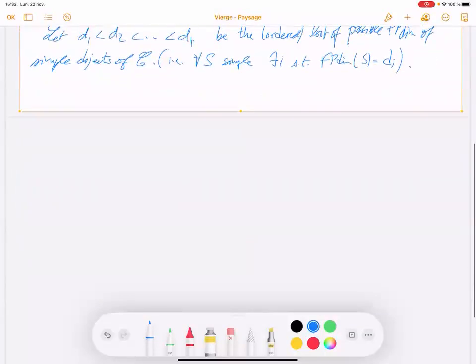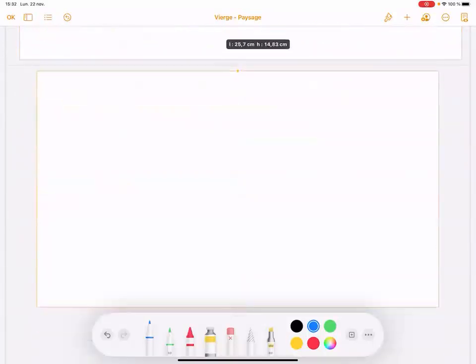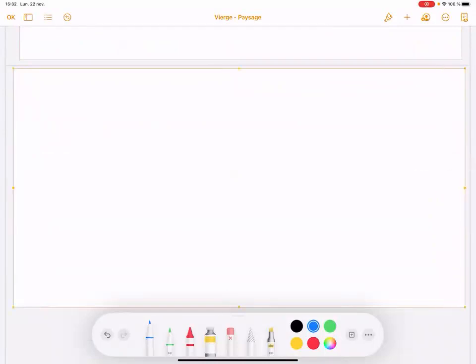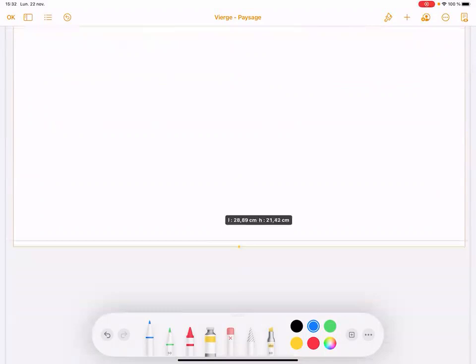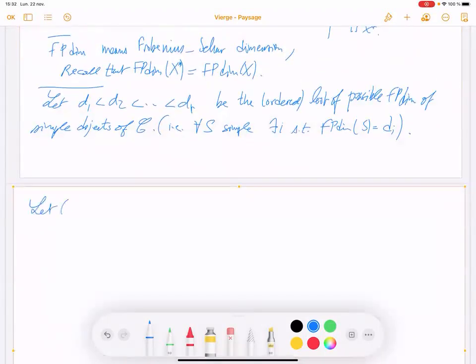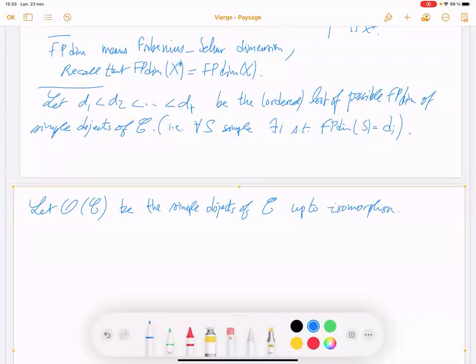Let big O of C be the simple objects of C up to isomorphism, or, if you prefer, the isomorphism classes of simple objects.